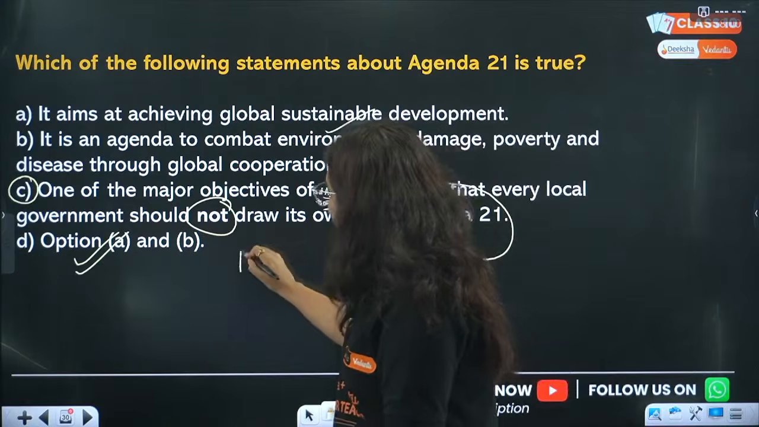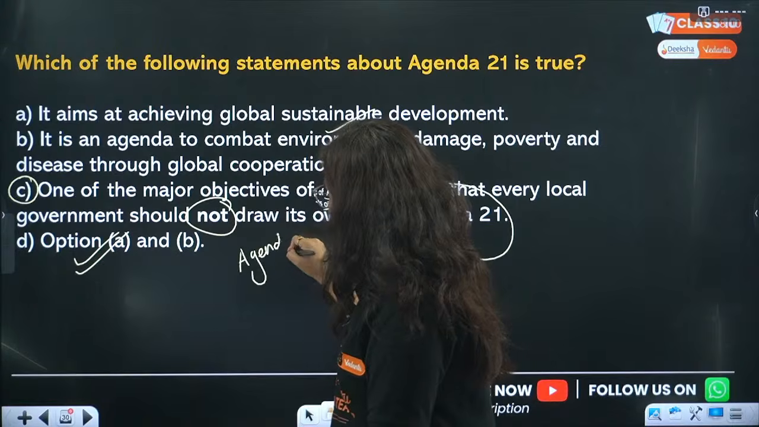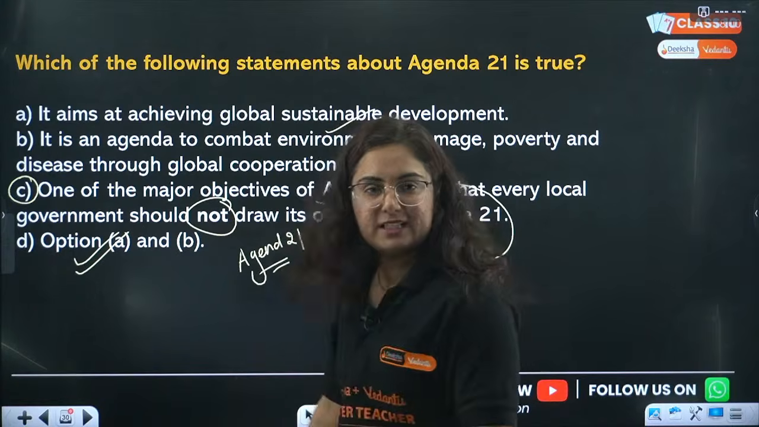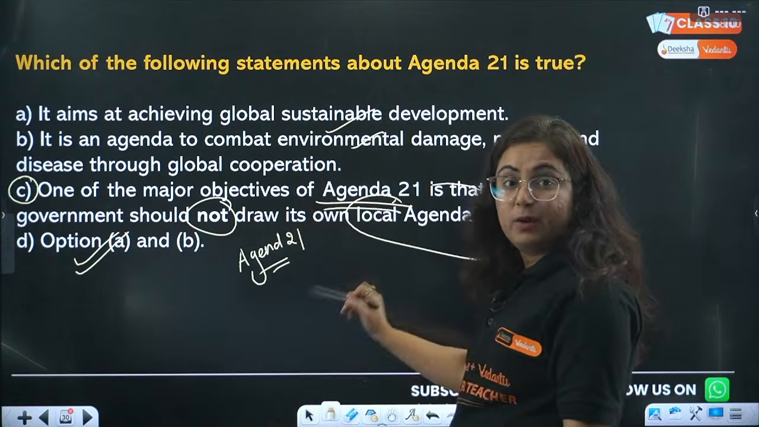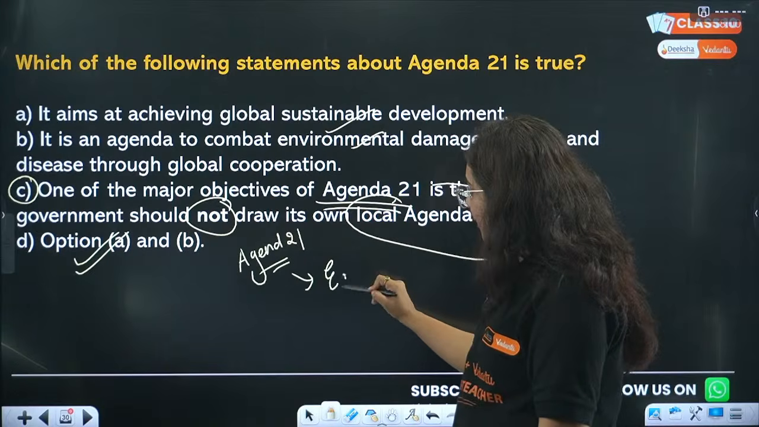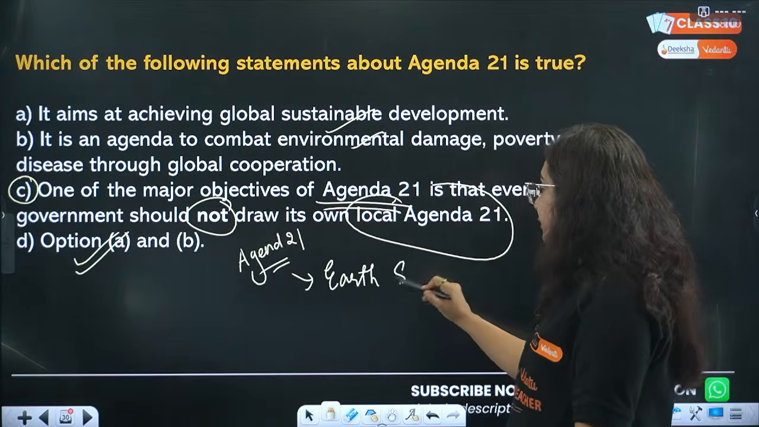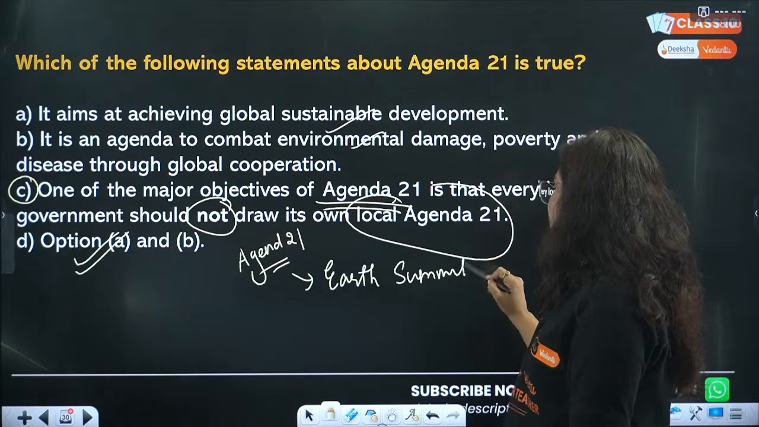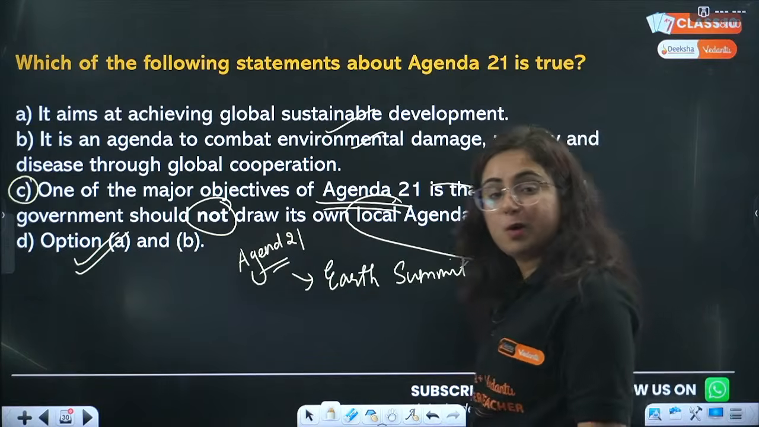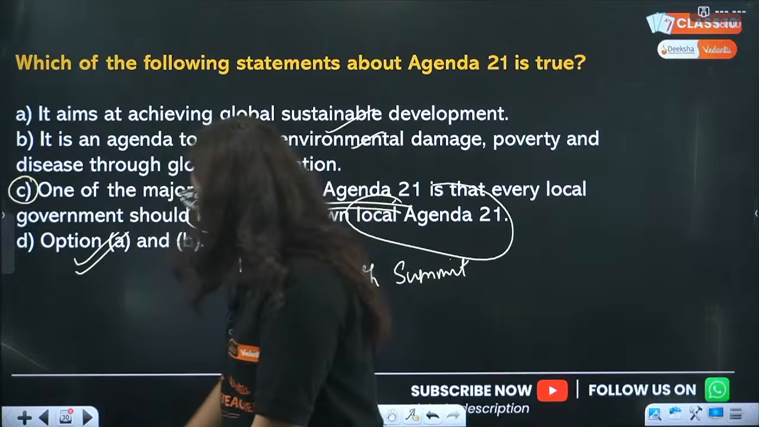This was the agenda. Where was this Agenda 21 organized? It is part of which summit, beta? It is part of the Earth Summit. And where was the Earth Summit organized? Who will tell me right now in the comment section? I am waiting for the answer.